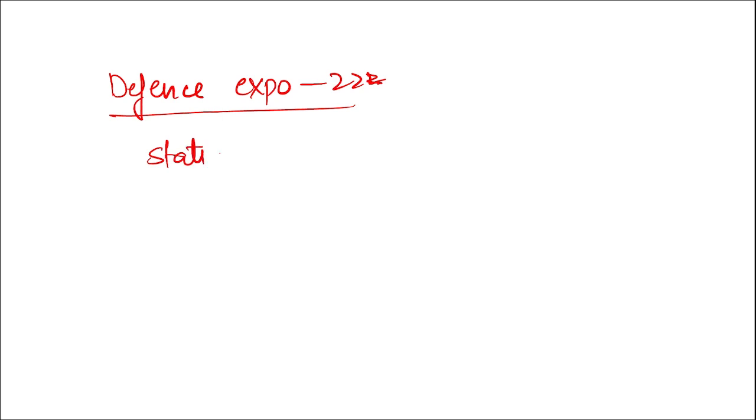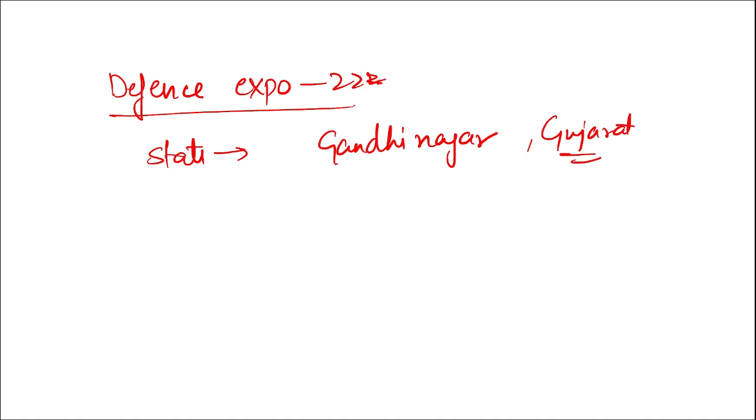Then tell me, the Defense Expo for the year 2022 was held at what location? Which state? It is Gandhinagar in Gujarat. So the state in which the Defense Expo for the year 2022 was held is Gujarat. Important. Alright. Then next question.